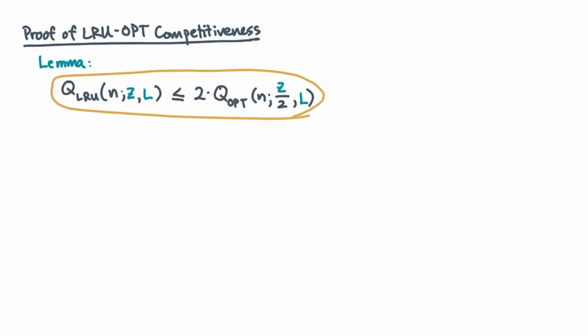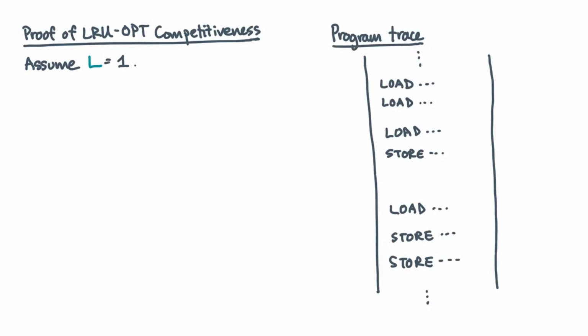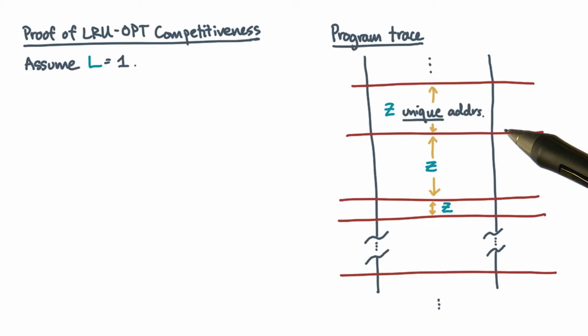For simplicity, let's assume that the transfer size is one word. Now imagine the sequence or trace of all load and store operations performed by a program. Divide this trace into phases. Let's define these phases in a special way. In particular, suppose that each phase references exactly z unique addresses. Just to be clear, each phase might contain many more than z loads and stores. The phases might also have widely varying numbers of loads and stores, as the illustration suggests. But the number of unique addresses is always exactly z in each phase.